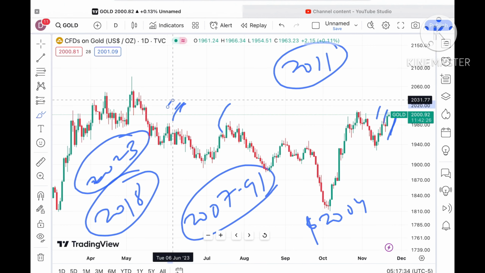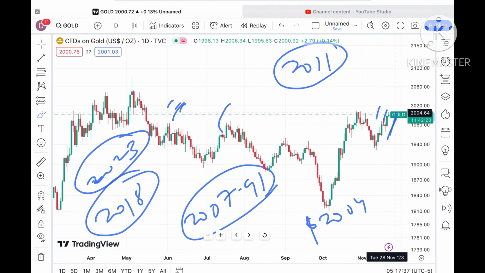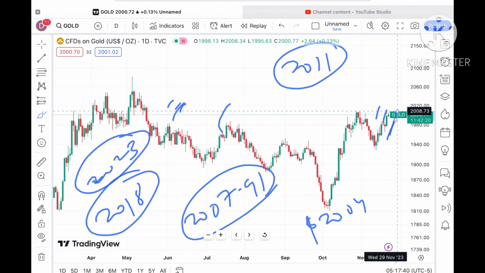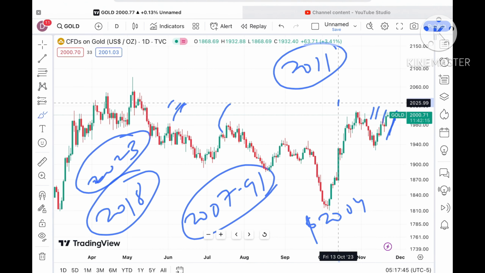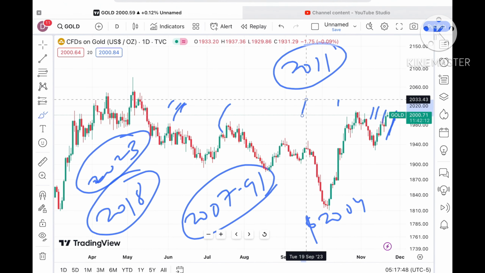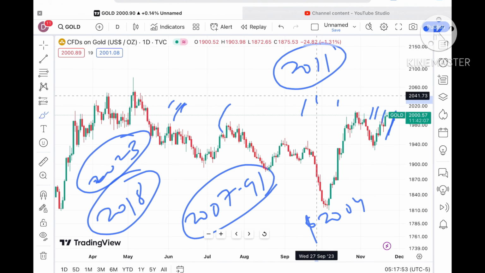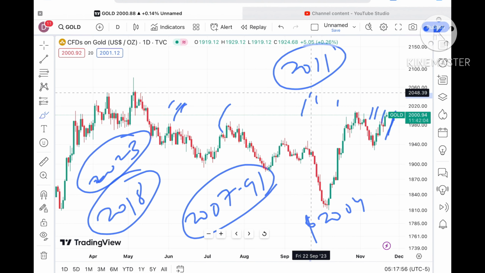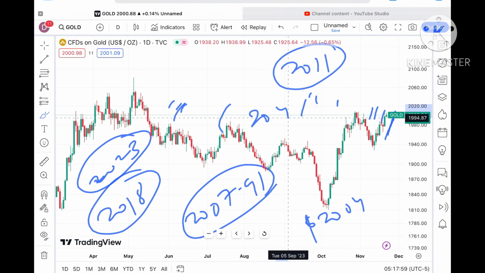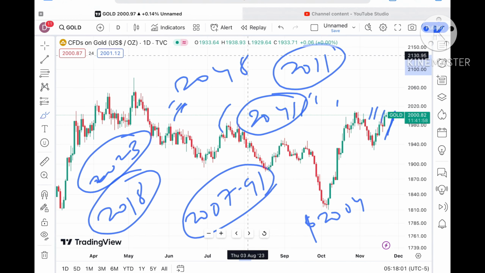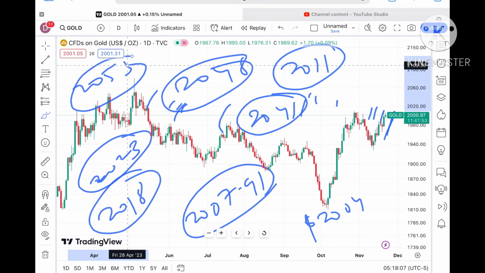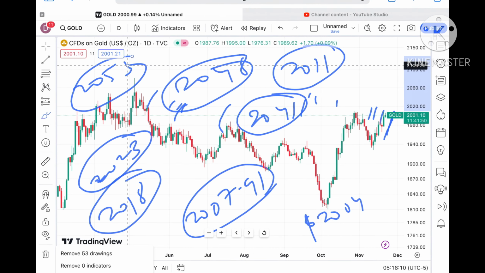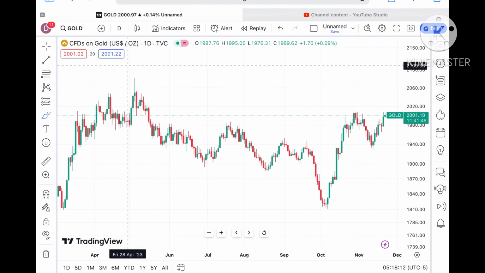I repeat that if the price sustains this level, it will cross a level of around $2004 to a level of $2009, and if it goes above that level, we will see a level of 2017 to a level of around $2024, which is already a weak resistance. So chances are high it will touch a level of $2033, and once it starts going above that level, we can see a level of $2041. After 2041, keep that in mind, there is a probability that it will cross a level of around 2048, and chances of touching a level of 2053 we can see. As soon as it starts going above that level, it can touch its all-time high also, and a further upside movement also.